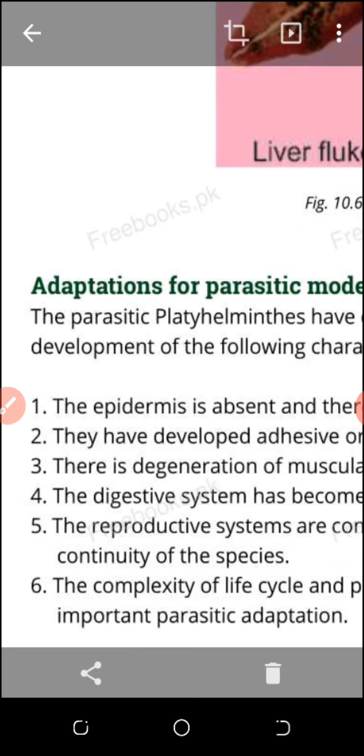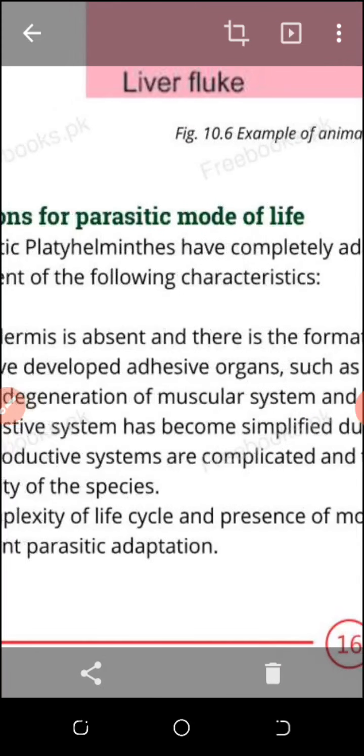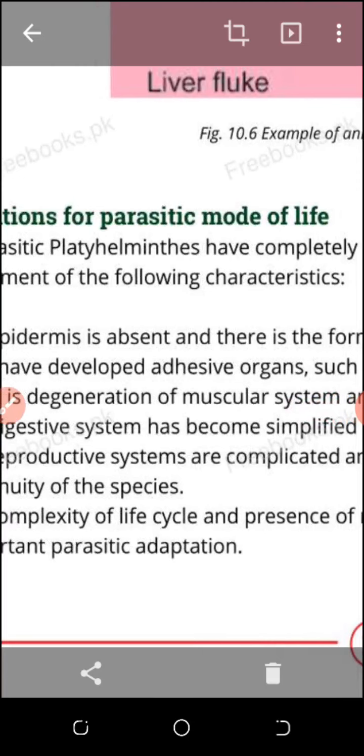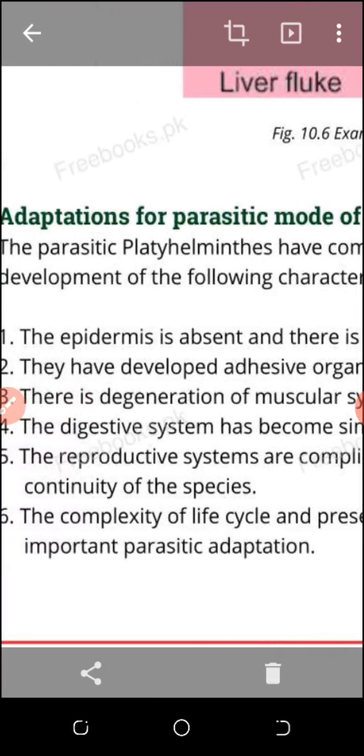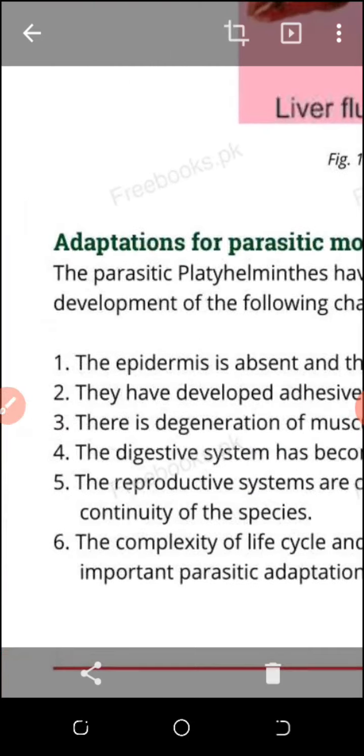Now I talk about the characters and adaptations. Because they are parasites, the digestive system is not well developed, and the reproductive system is very developed because they will reproduce much when they are in your intestine. Their life cycle is also complex because they undergo two cycles, one a sporophyte cycle, one a gametophyte cycle. Cycle means their pathway of reproduction. Epidermis is absent. They don't need a digestive system because they get food from the host. They have an adhesive organ because they have to attach to the host, as they are basically parasites.